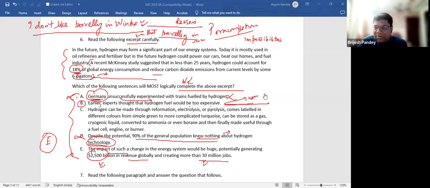You talked about hydrogen, you talked about what things it would do for us, and then towards the end, you say earlier experts thought that hydrogen fuel would be too expensive. You have not left anything for the reader to ask why they thought it would be too expensive. So you are broaching a new topic, and with that, you are completing the paragraph. It would make more sense for you to start the next paragraph with this sentence.